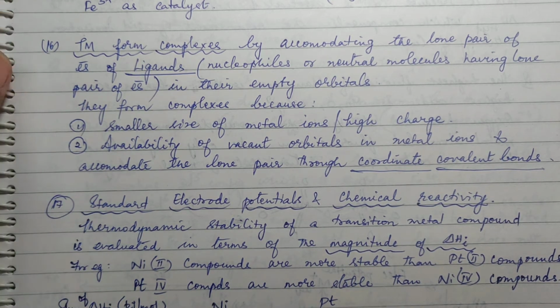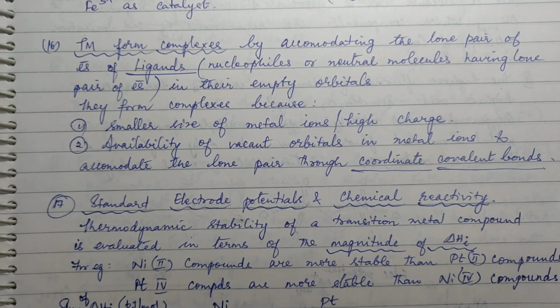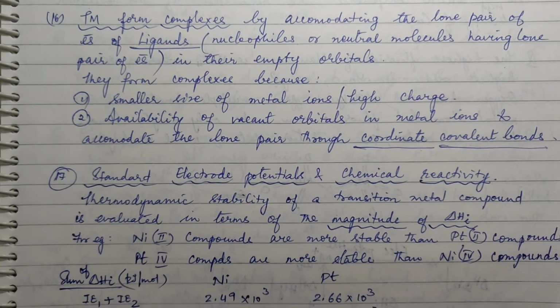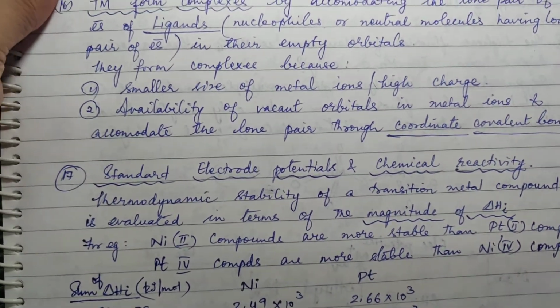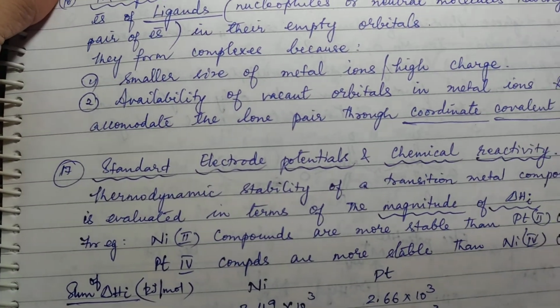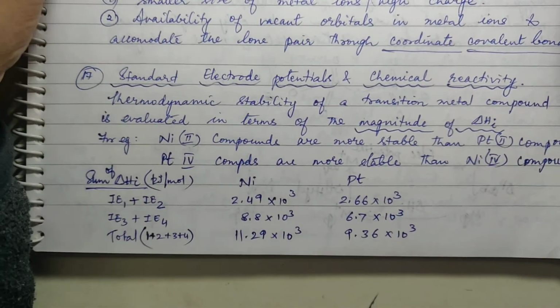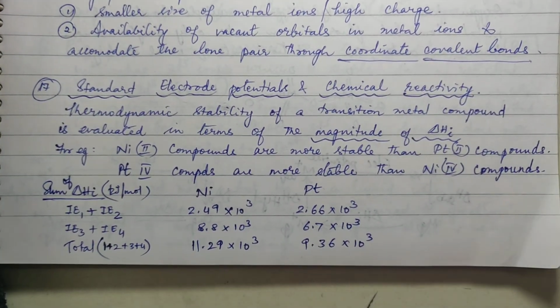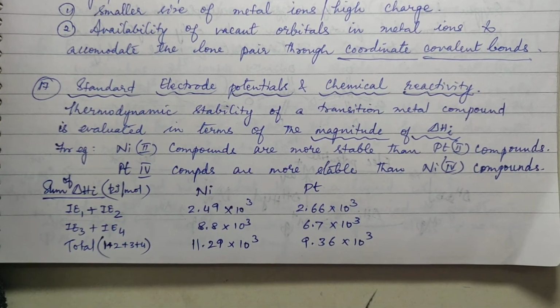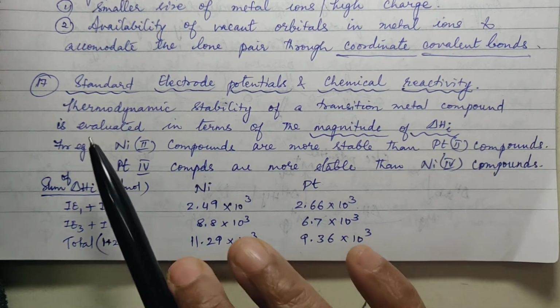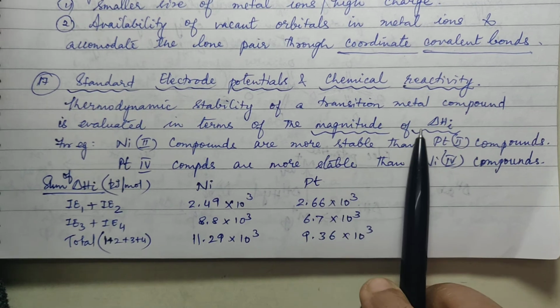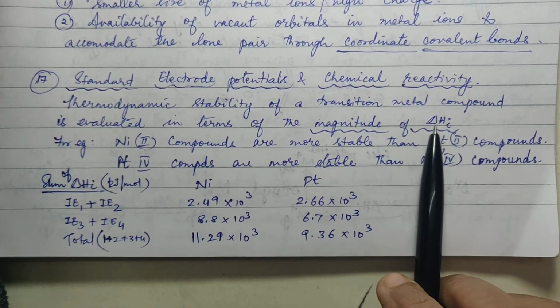Now let us see the next concept, that is standard electrode potential. Here, the thermodynamic stability of a transition metal compound is evaluated in terms of the magnitude of ionization energy.